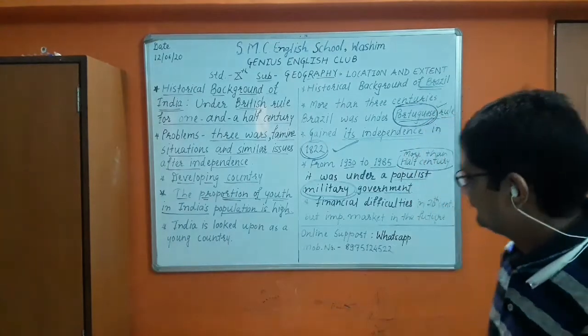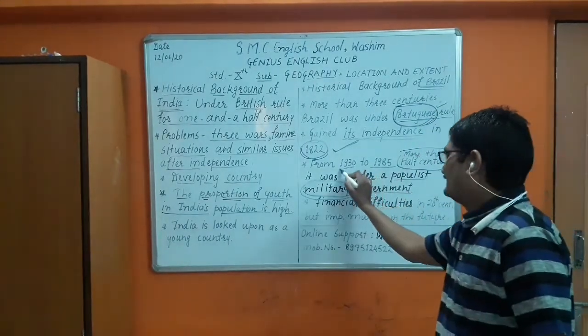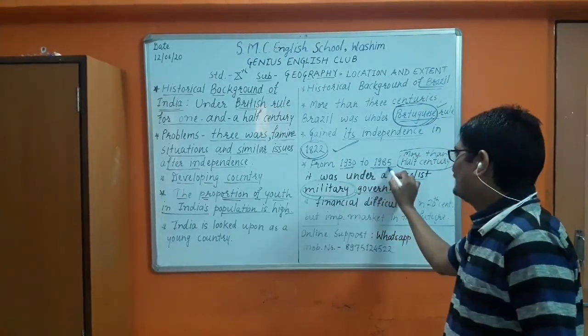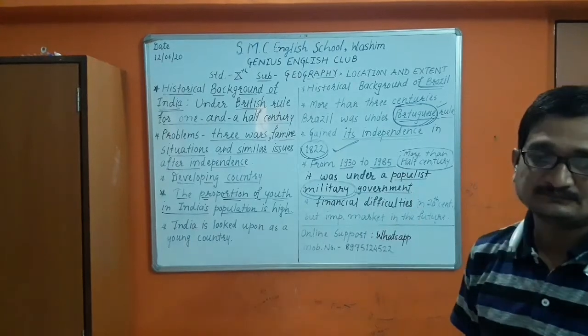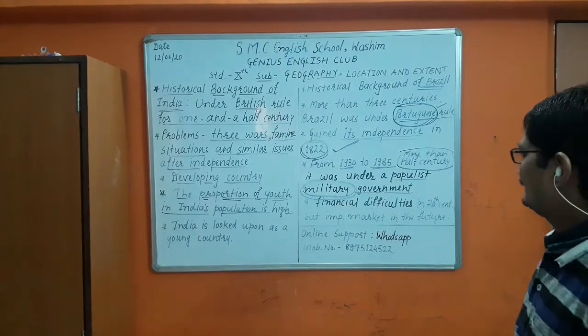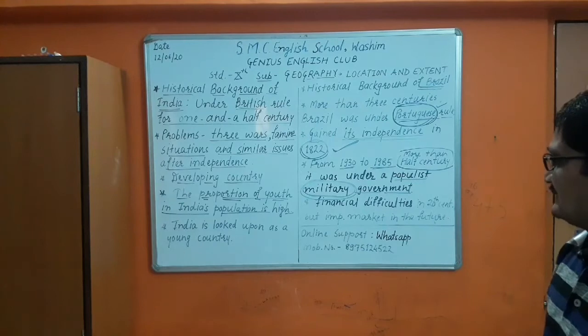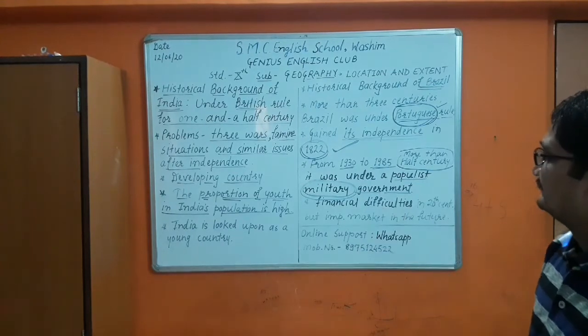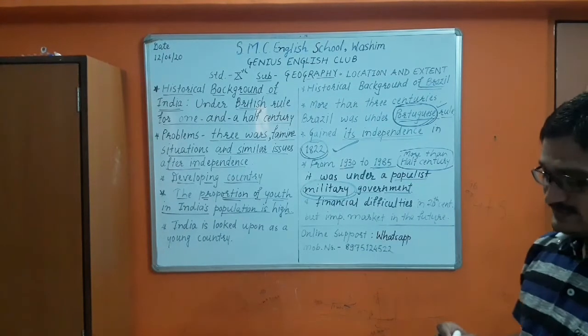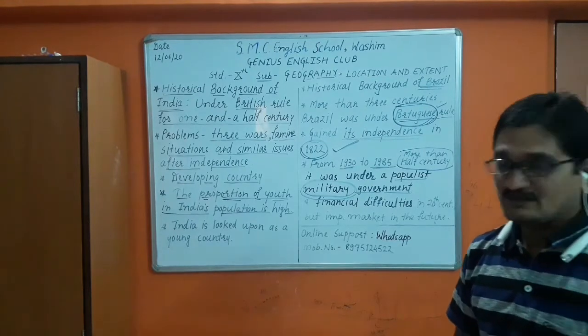Remember this number, 1930 to 1985. Again, in the same way, we have seen India is a developing country, going towards becoming developed.